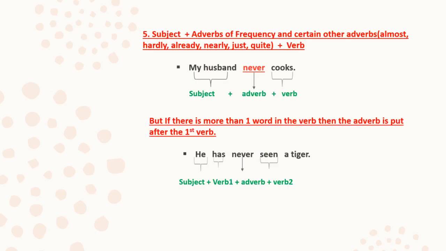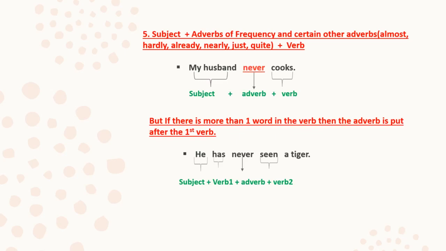Now the fifth one, adverbs of frequency, which answer the question how often. Adverbs of frequency like always, never, often, rarely, usually, generally. And some certain other adverbs like almost, already, hardly, nearly, just, quite are normally placed between the subject and the verb.